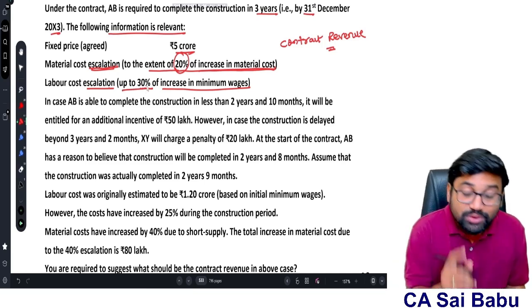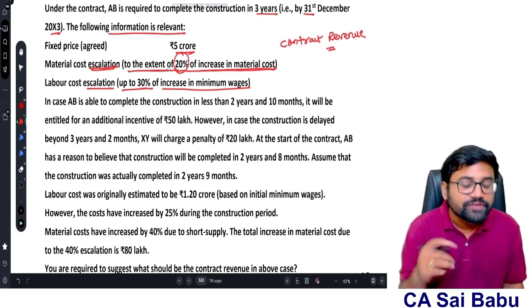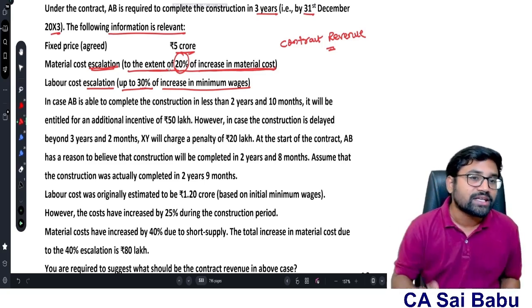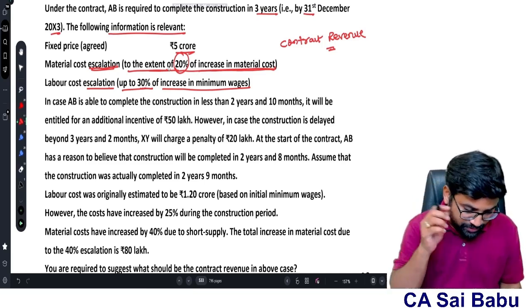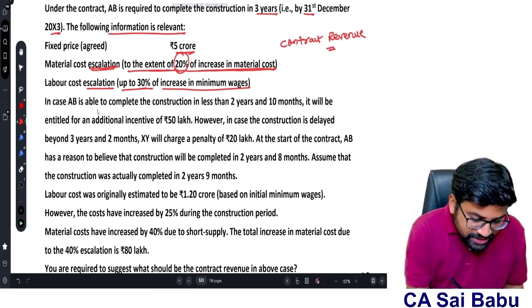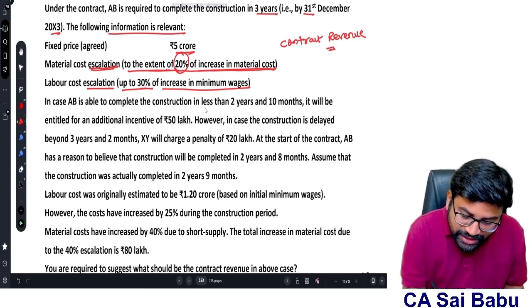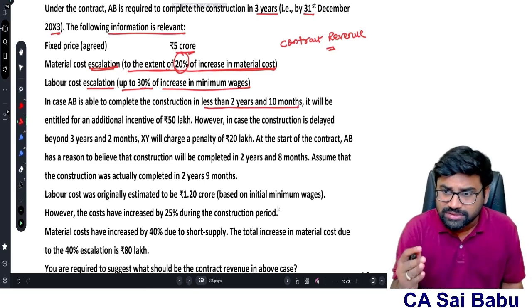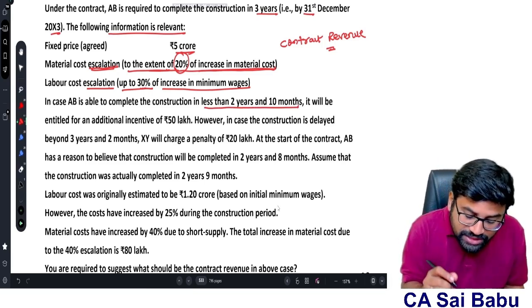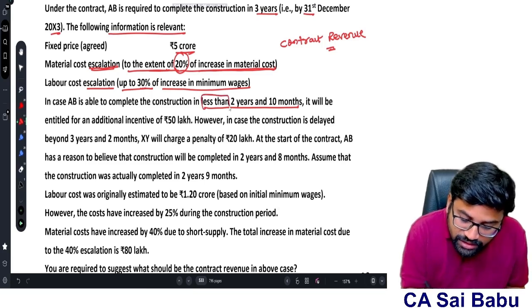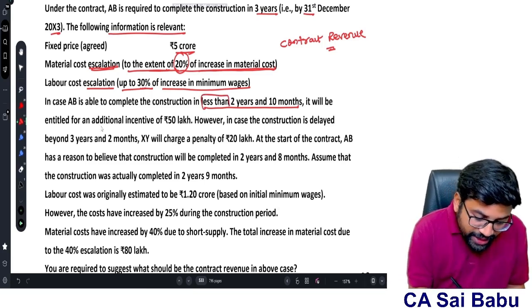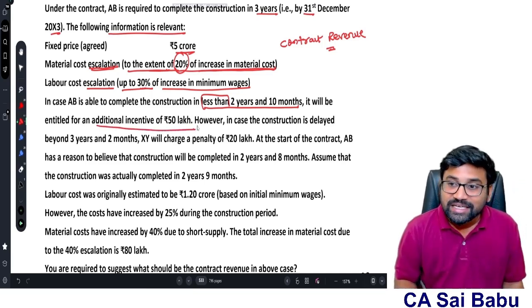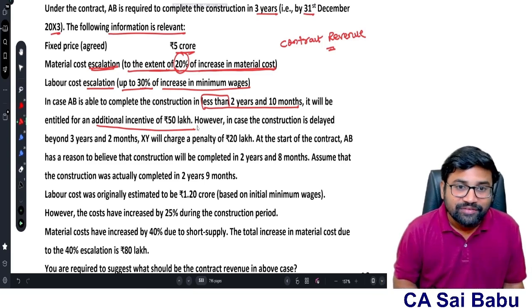Up to 30%, so there is a difference, sir. To the extent of 20% of increase in material cost, labor cost escalation up to 30% of increase in minimum wages. In case AB is able to complete the construction in less than 2 years and 10 months, actually the contract has to be completed by 3 years, right? If they are able to complete in less than 2 years and 10 months, they will be entitled to an additional incentive of 50 lakhs.